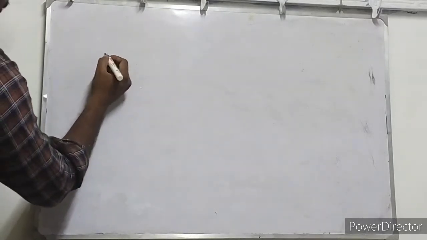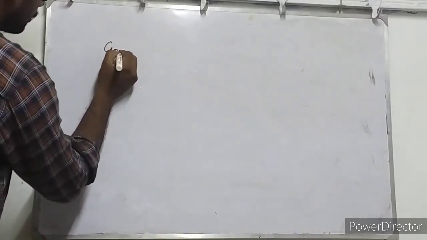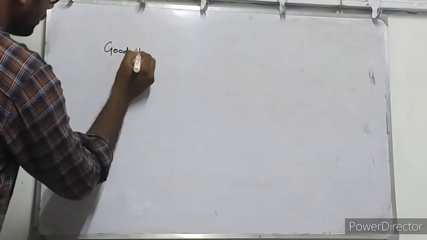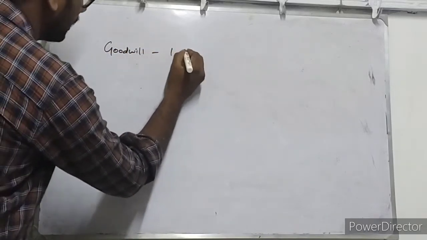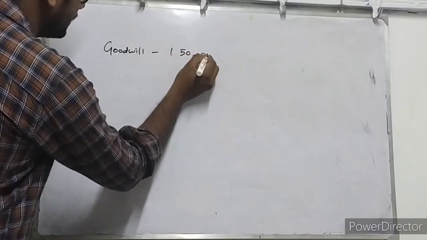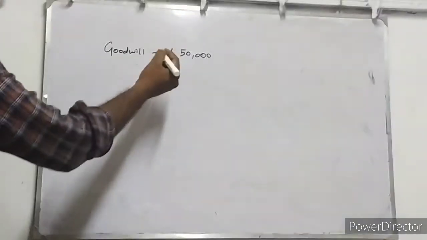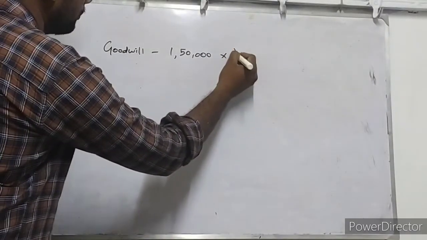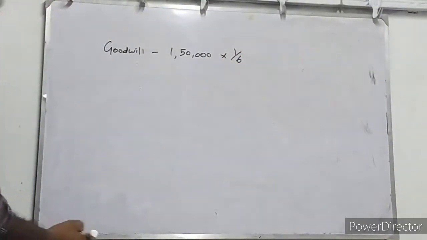And one more adjustment, that is goodwill. In the adjustments they have given goodwill of the firm is valued at rupees 1,50,000. It is the present goodwill of the partnership firm. On this 1,50,000, 1 by 6 is whose share?